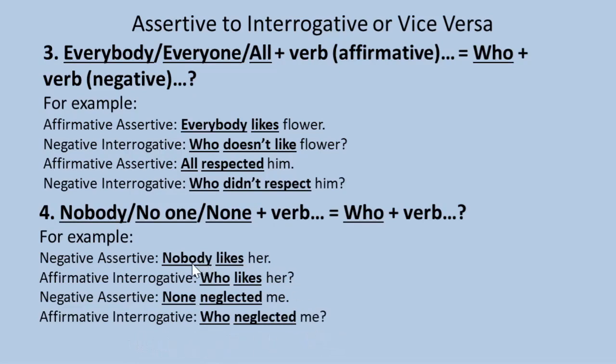So look at the sentence, nobody is replaced with who, none is replaced with who. So we did not change the rest of the sentence. We have to change nobody, no one, none with who. So nobody, no one, none is replaced with who.